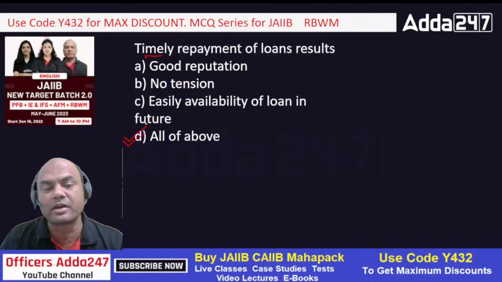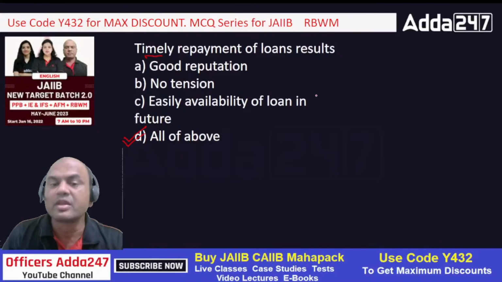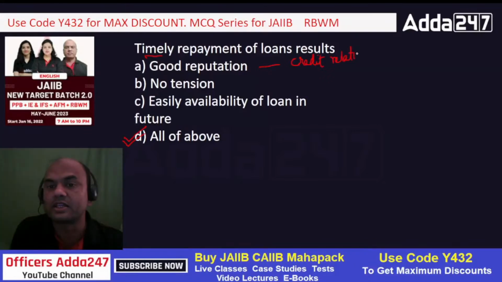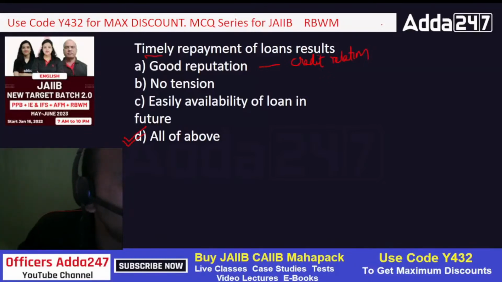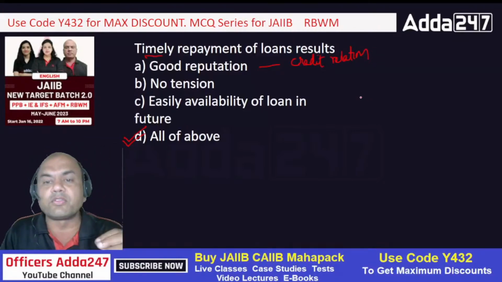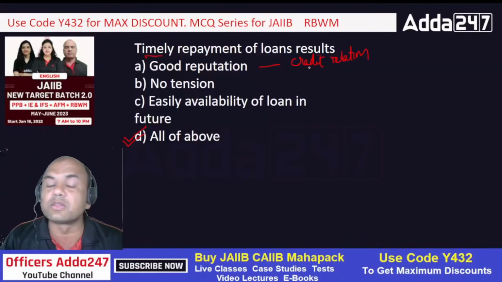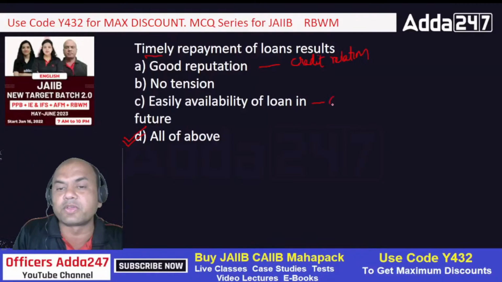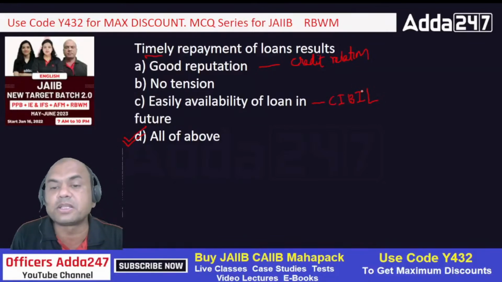Why? Because remember, look at whatever I'm telling you. Good reputation means if you have a credit score or credit relationship with the bank, then in that case, the bank will very happily give you the loans if you have a good credit relation with the bank. Easy availability of loan in future means what? How can a loan be easily available? Because of the presently what do we use? CIBIL, right? Because of CIBIL score. Once you take the loan and you repay it timely, then your CIBIL score improves.